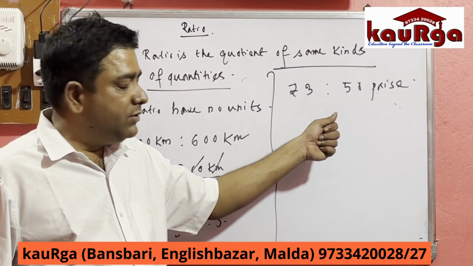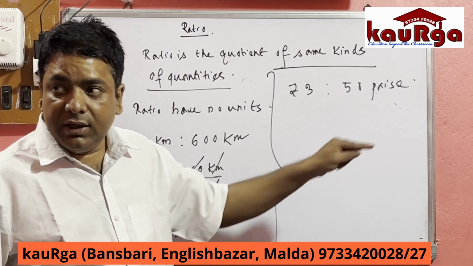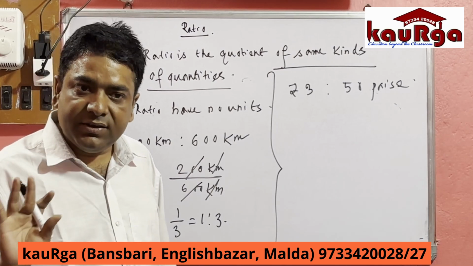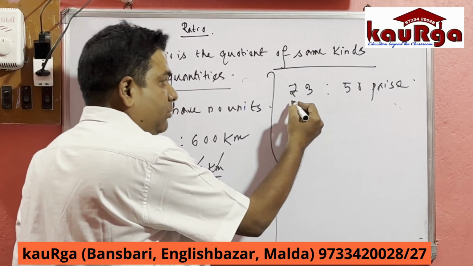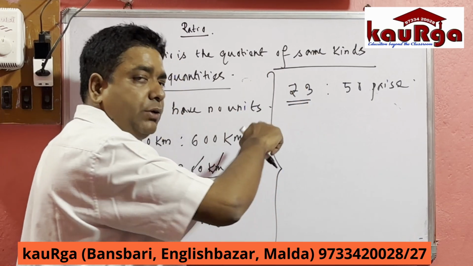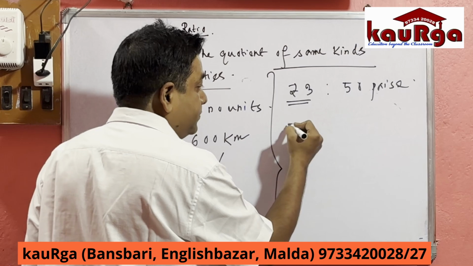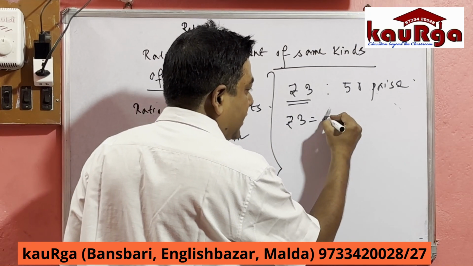So in this case, what we have to do? We have to convert the units into same, either paisa or rupees. Clear? Which will be convenient for us? It will be convenient if we convert rupees to paisa. 1 rupee equal to how much paisa? 100. So rupees 3 equal to 300 paisa.